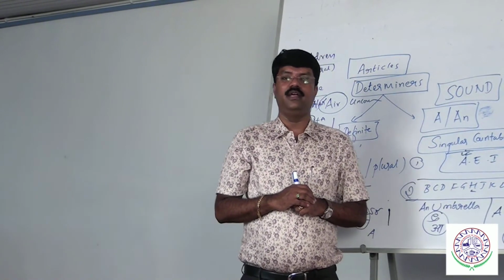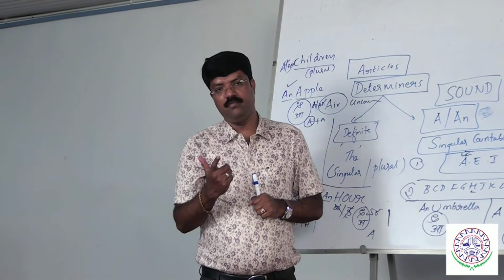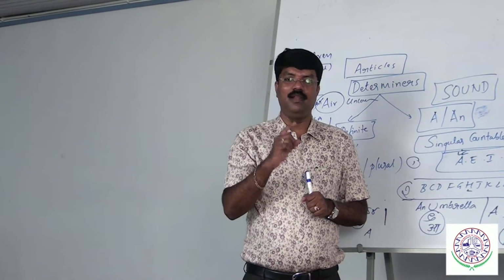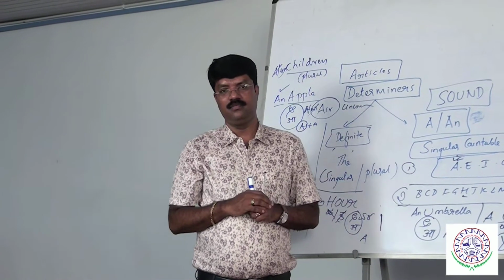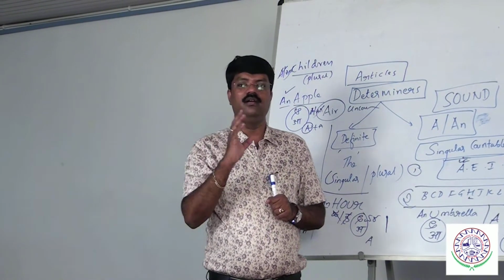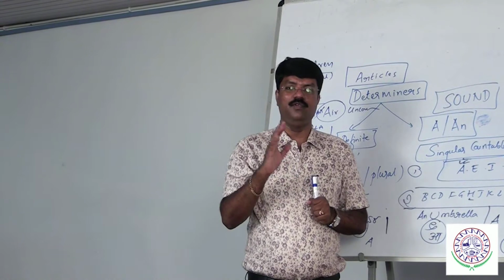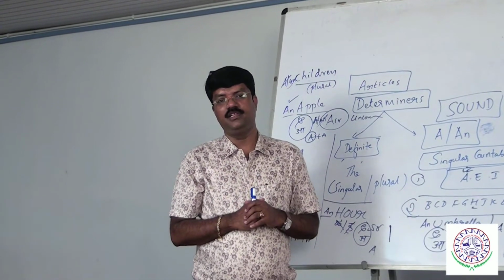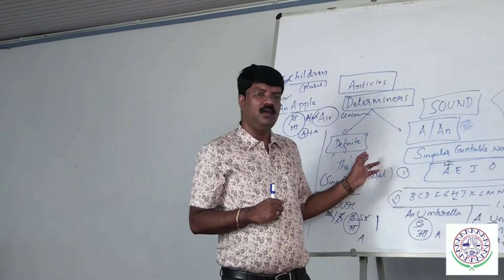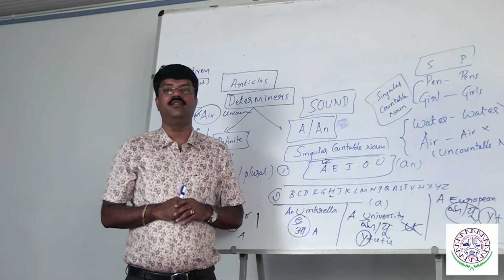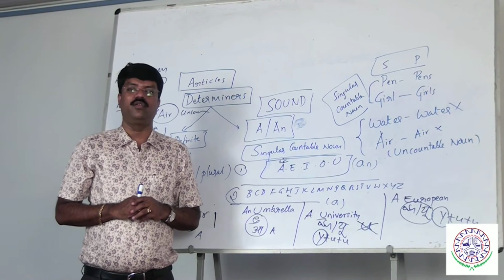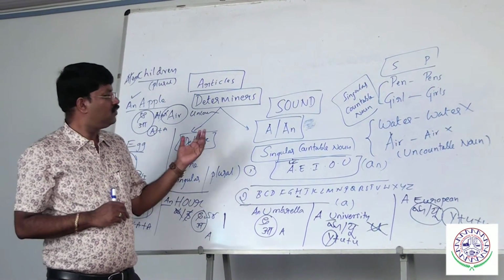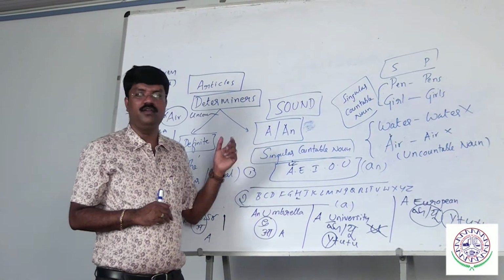Third one, with uncountable nouns like water, milk, air. We cannot say "I am drinking a milk." Wrong. I am drinking milk. Food, we cannot say "a food." So always make sure that it has to be used only with a singular countable noun. And "a" and "an" cannot be used with a material noun also. Petrol, water, kerosene, we cannot use it. So these are the very important points we need to understand.